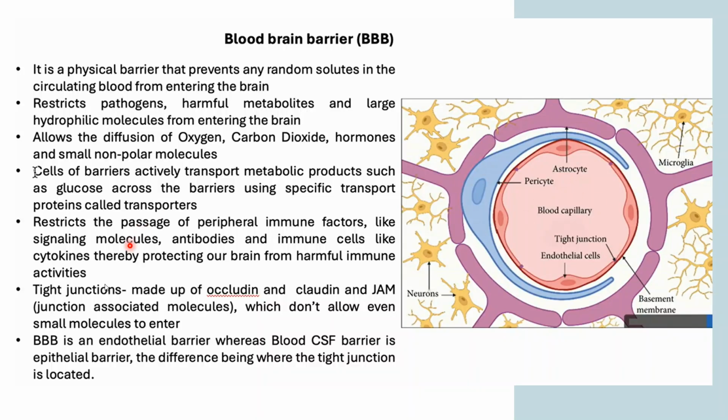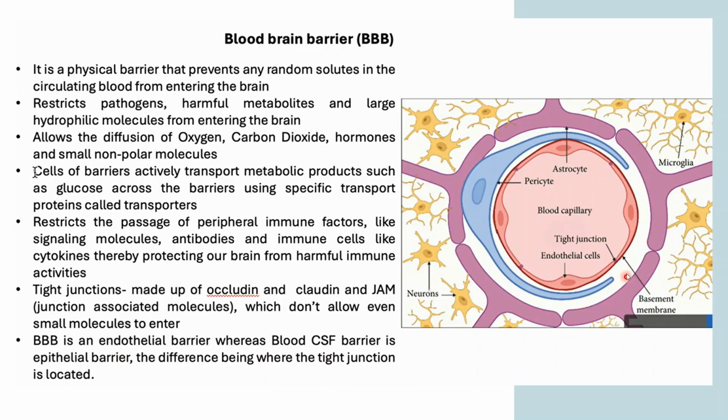The blood-brain barrier is the endothelial barrier whereas the blood-CSF barrier is the epithelial barrier. Endothelial means the cells are present inside the vessels. Basically, inside the vessel, this is the blood-brain barrier which is present. But when you are talking about the cerebrospinal fluid system, it is the epithelial barrier. So the difference is where the tight junction is located.